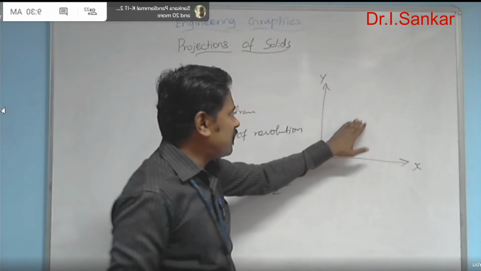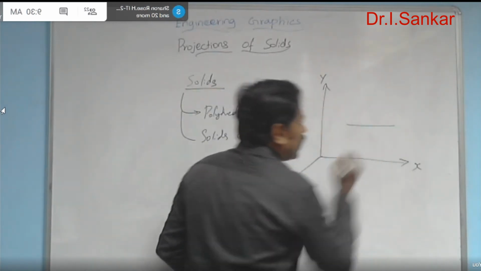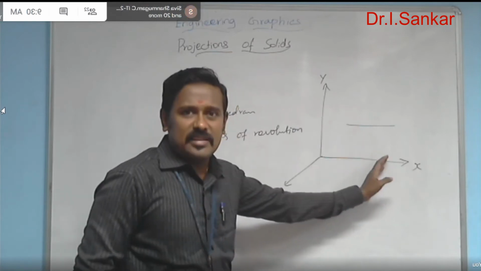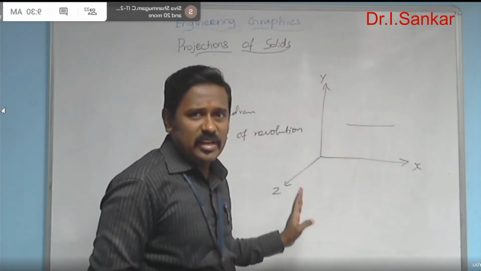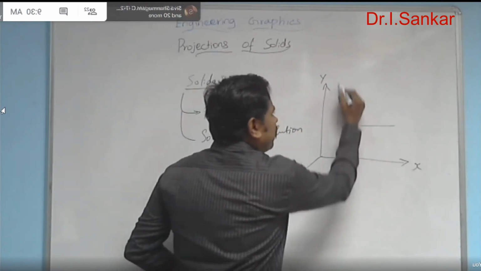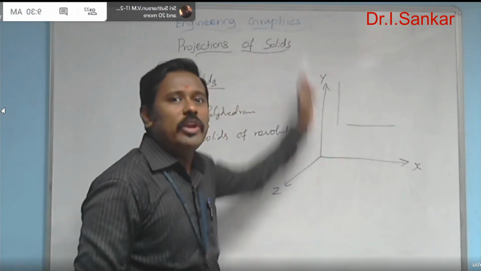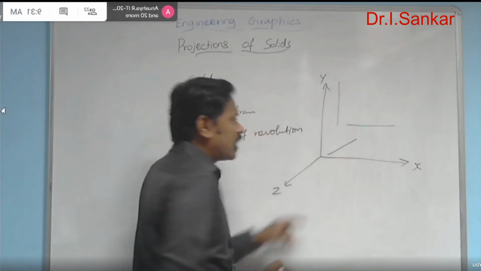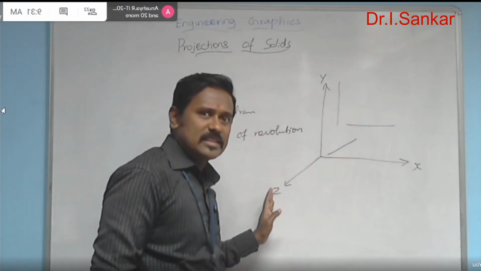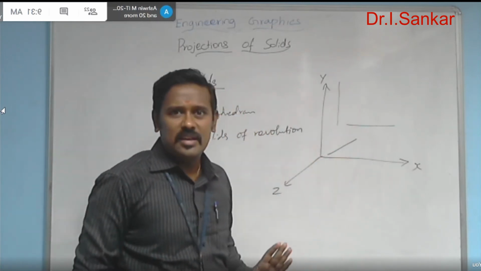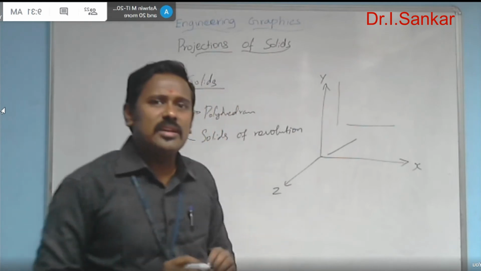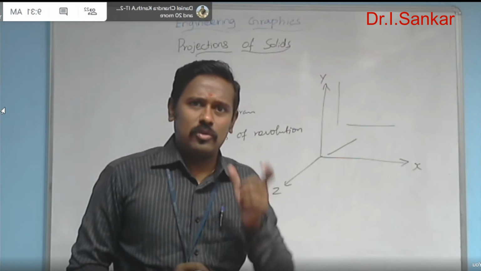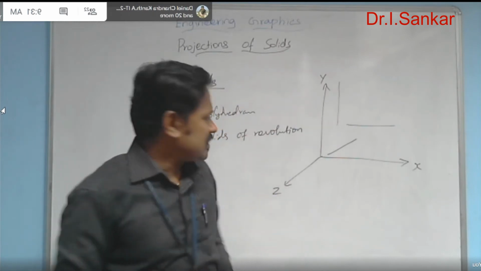But in the case of a straight line, you can measure its dimension as length, maybe in the x-axis, not in the y and z axes. For this kind of line, you can measure its length in the y-axis, not in x and z. For a straight line like that, you can measure its length in the z-axis only, not in x and y. So that's why we call the straight line a one-dimensional entity. It is having dimensional growth only in one axis.